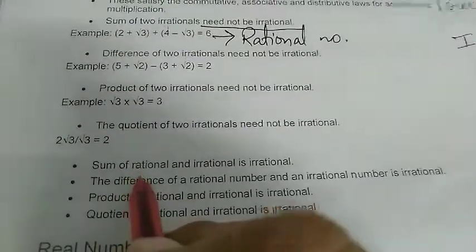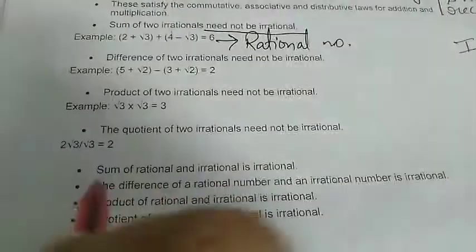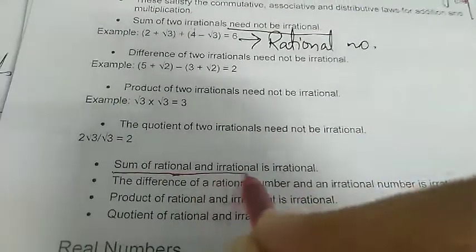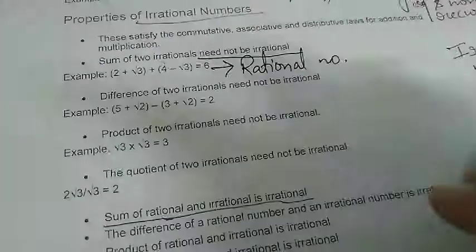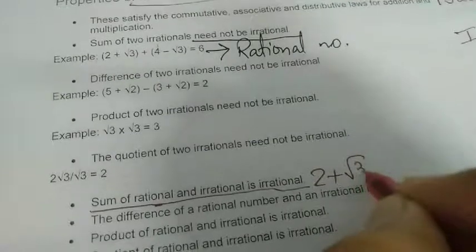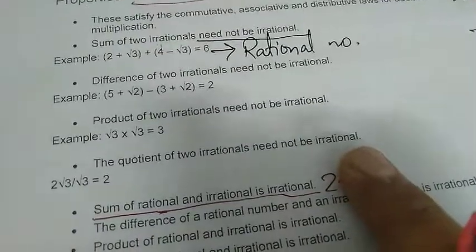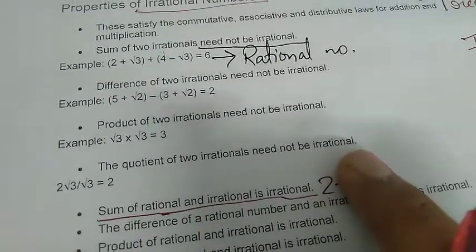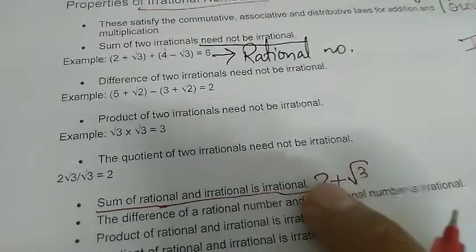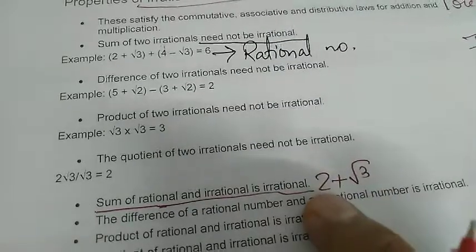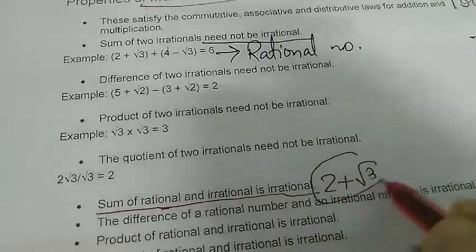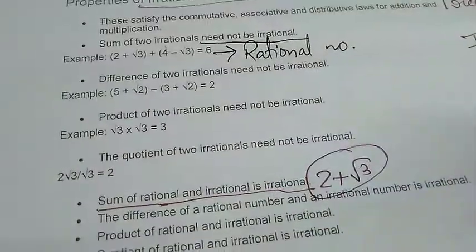Sum of a rational and an irrational number is irrational, which I told you. What was it? Recall, students, this was 2 plus root 3. 2 alone was very happy when it was a rational number. No sooner did an irrational number come into contact with it and get added to this rational number, the whole 2 plus root 3 became an irrational number.